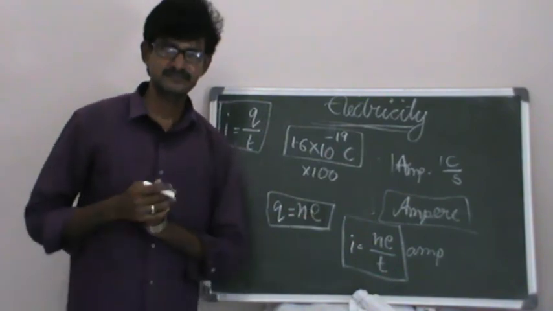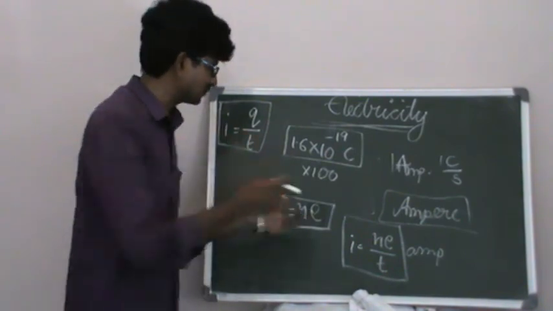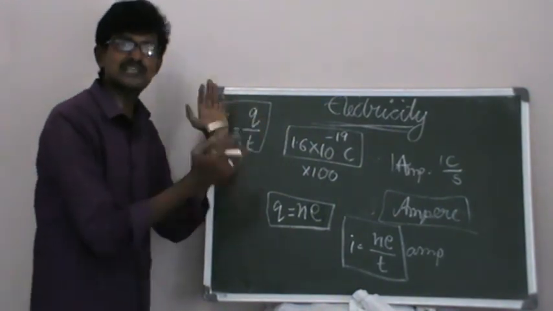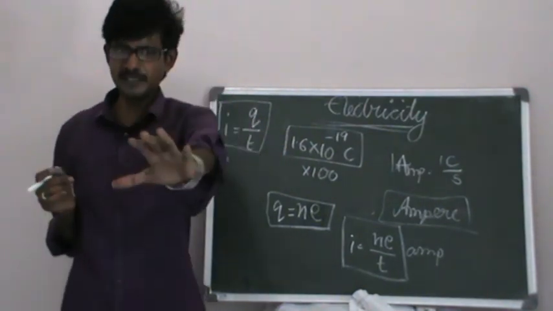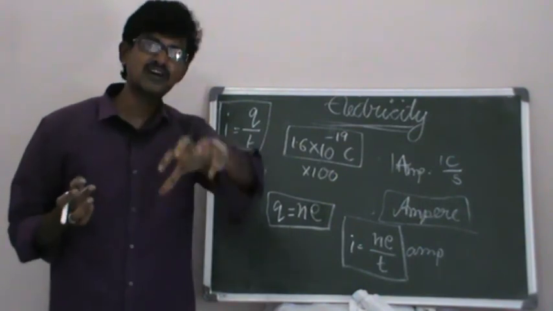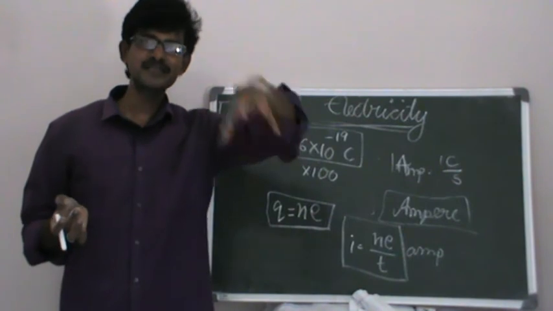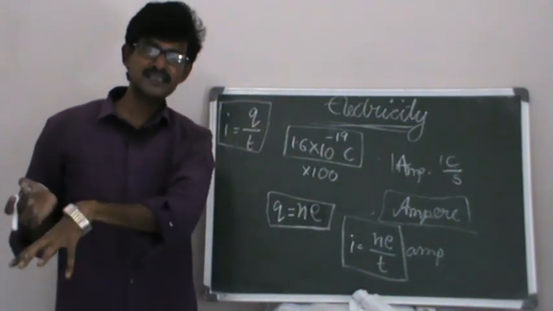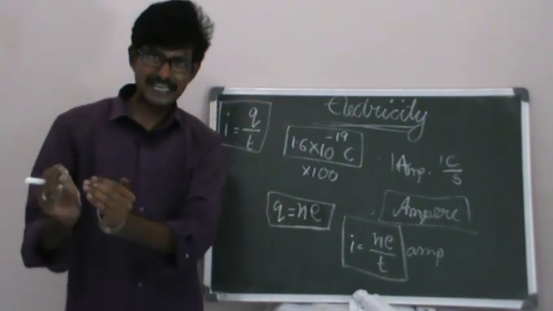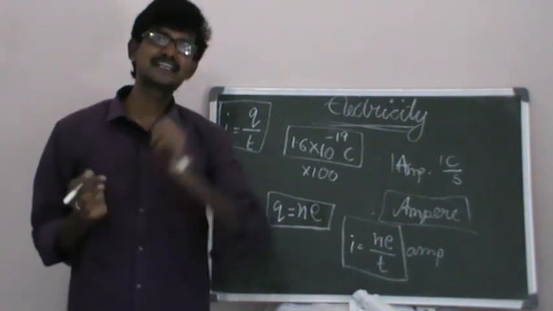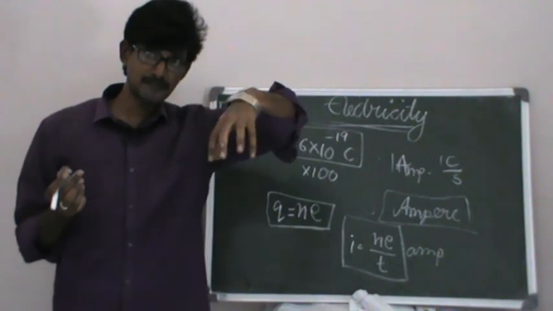Right, now simply let us come to one point. I think I'll just summarize once. Charge is nothing but the basic property of an elementary or subatomic particle. Subatomic particles are protons, electrons, neutrons. Protons and electrons have the property called charge, and how much charge is present?